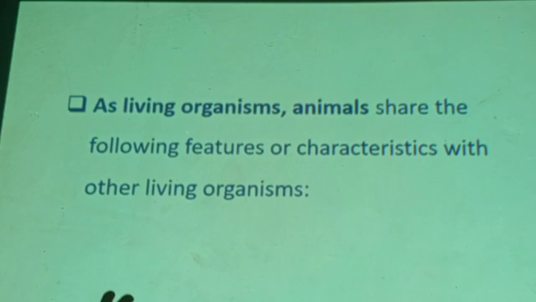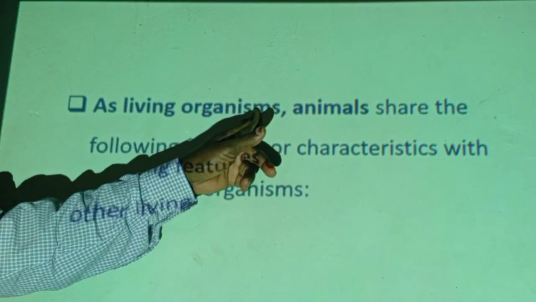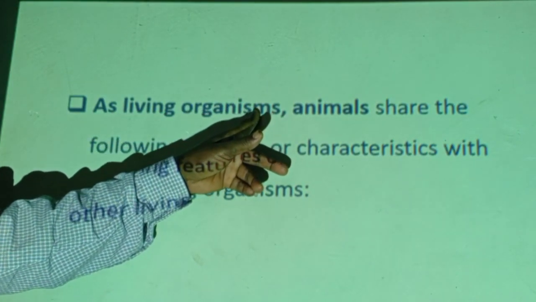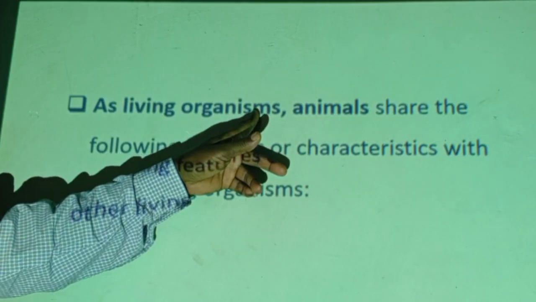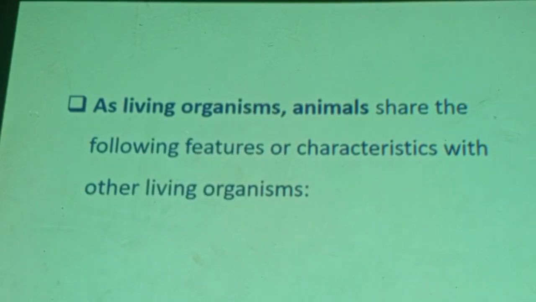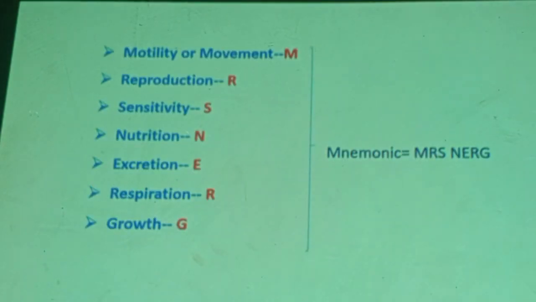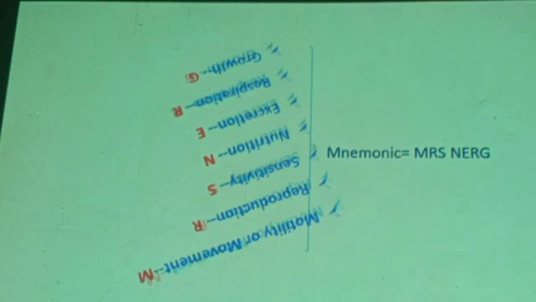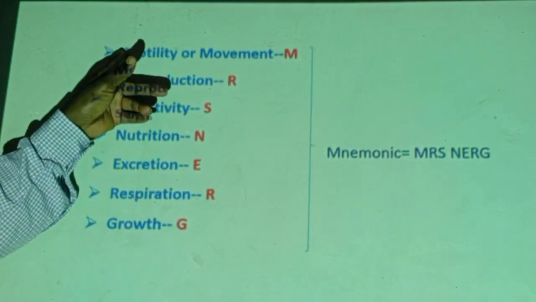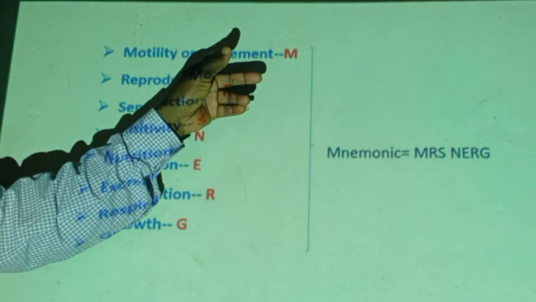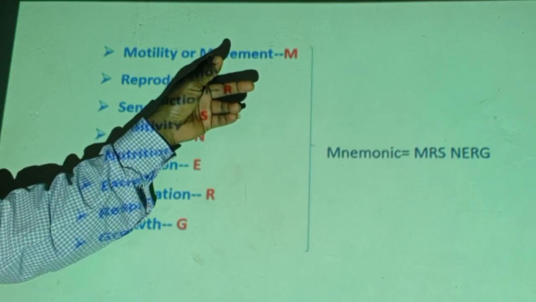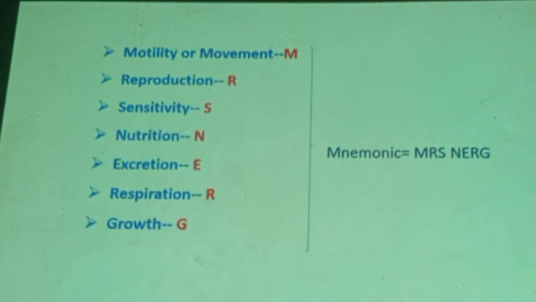Beyond that, all living organisms, including animals, do share common features or common characters. What are these common characters? These are the common characters. Motility or movement. Of course, we can say that there are some animals which are sessile. Generally speaking,